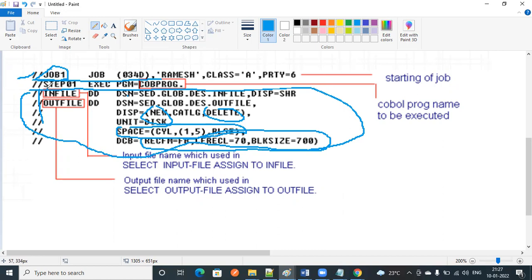Here, these are all called physical file names. We are going to use these in your COBOL program. Your COBOL program physical file names and JCL file names should match. Then only it will read this data set. Otherwise, we are not able to read this data set.